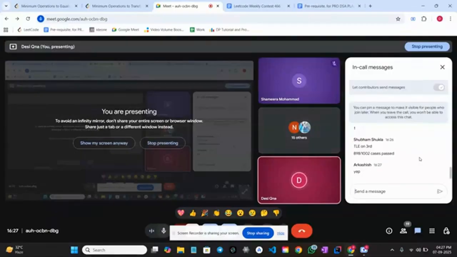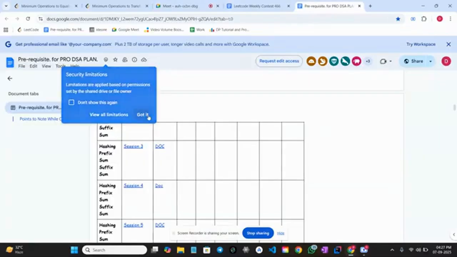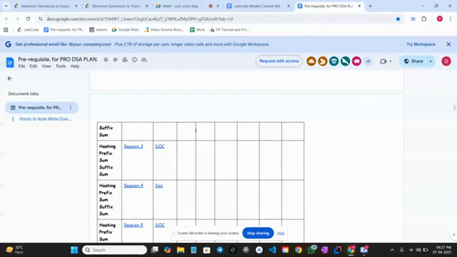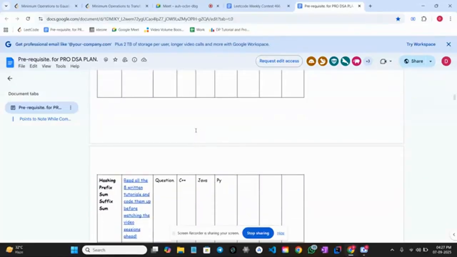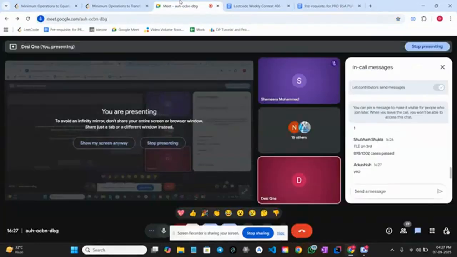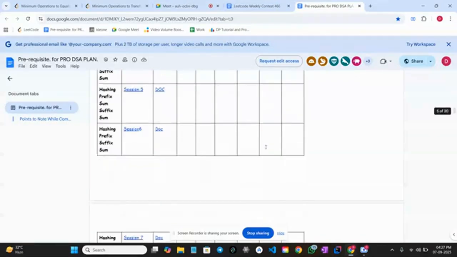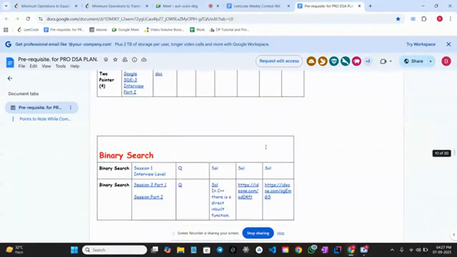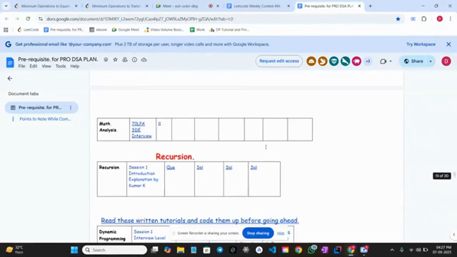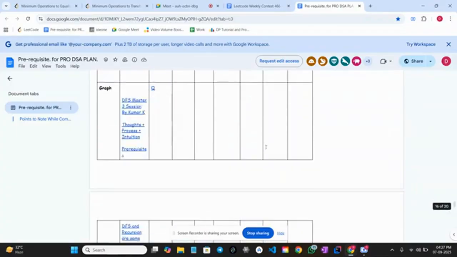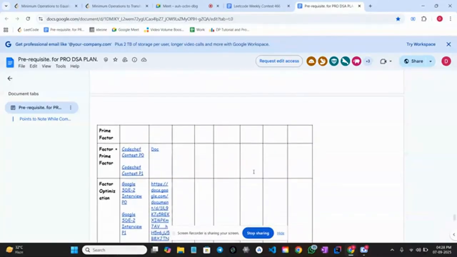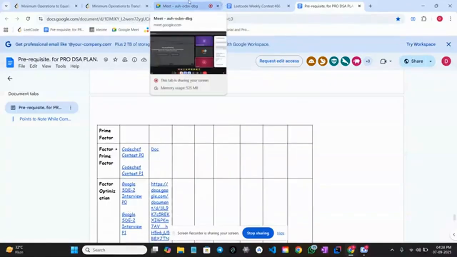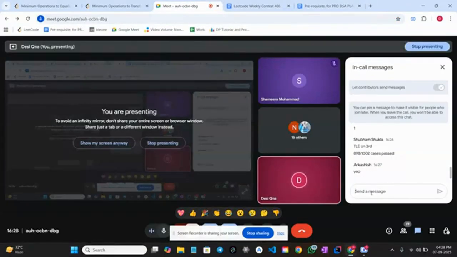Yeah, great, awesome, Akashish. So guys, every time we recommend this, we always say that this is a prerequisite document. This is not the main course document. This is a subset of that. It is just 1 or 2% of the actual 850 to 900 hour course. But if you complete even this one, because it consists of very important problems from each topic, you will be aware of all the topics. You will have an overview of every topic at least from the basic level, and you would be aware of how to tackle problems in OA and CP.